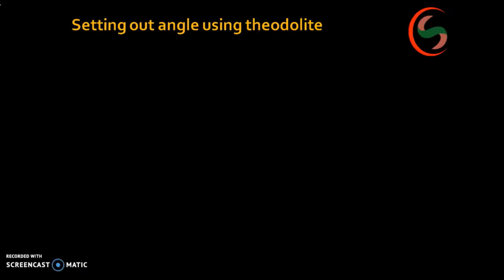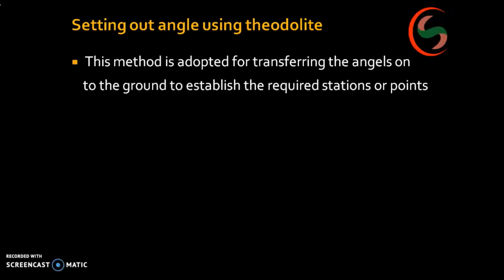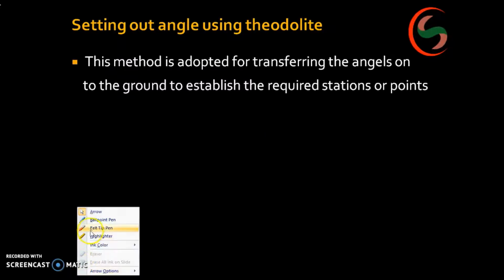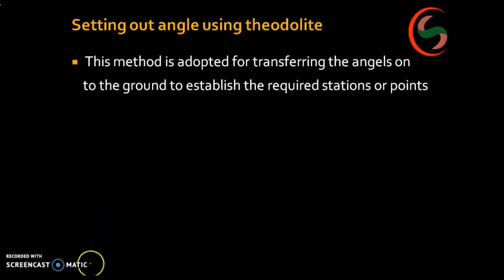This method is adopted for transferring angles onto the ground to establish the required stations or points. Where do we use this? Suppose my road is like this and I want to change the alignment, for that I go for a curve. For that I can use this angle; this angle will be taken and that angle is to be cut.